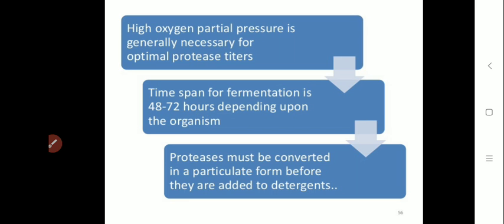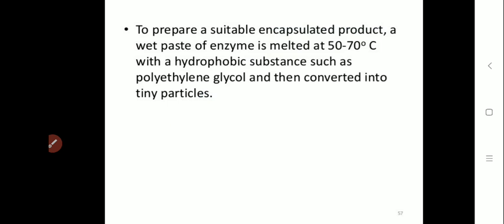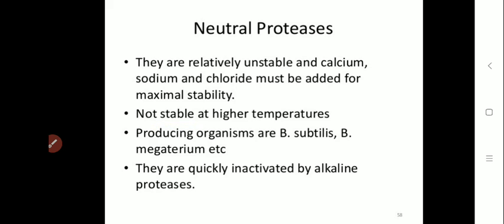Now we have learned in detail about the alkaline serine protease. Now we will study the second type, which is neutral protease. These neutral proteases are relatively unstable, and calcium, sodium and chloride must be added for the stability of the enzyme.